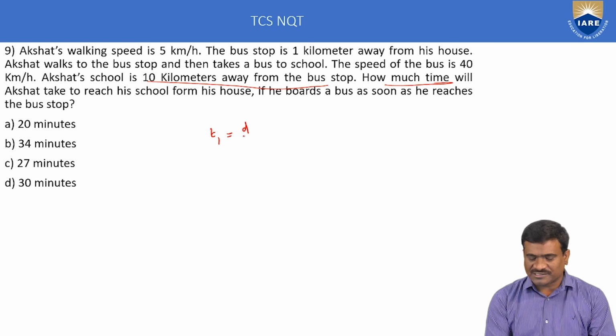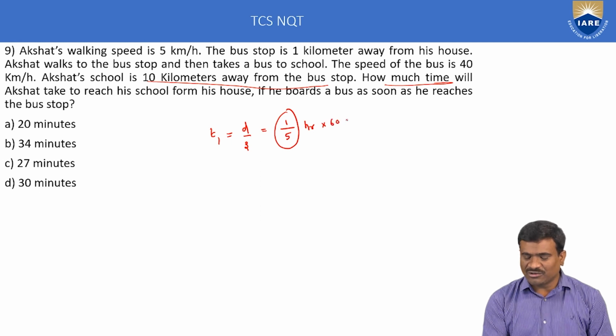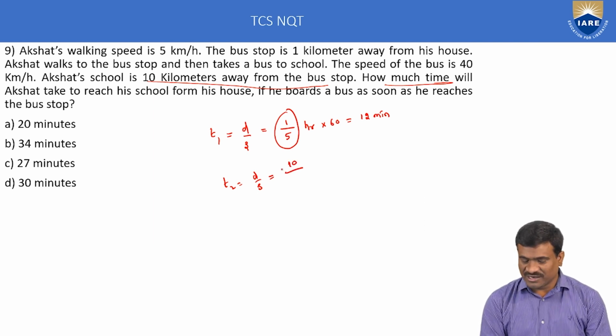T1 is equal to distance divided by speed. Distance is 1 kilometer, speed 5 kilometers per hour, so time is 1/5 hours. Convert hours into minutes by multiplying by 60, so T1 is 12 minutes. Second, T2 is again distance divided by speed. The distance between the bus stop and school is 10 kilometers, and the speed of the bus is 40 km per hour. 10/40 is 1/4 hours. Again, convert hours into minutes by multiplying by 60, which is 15 minutes.